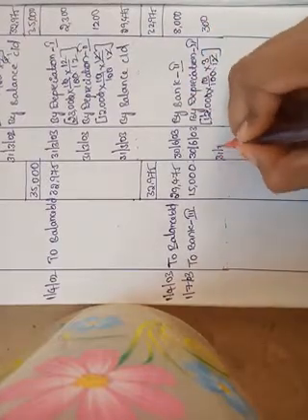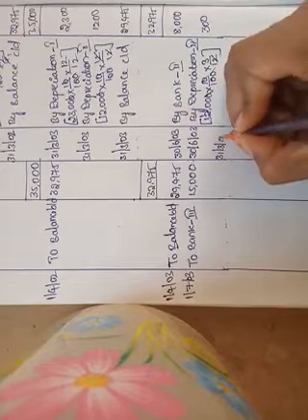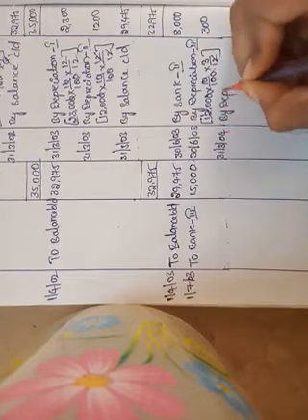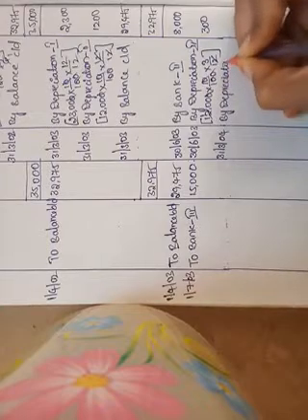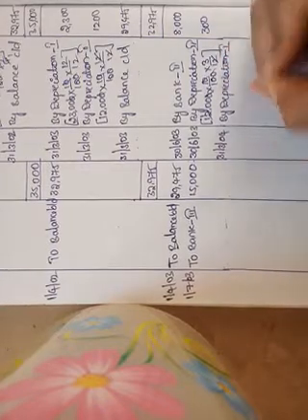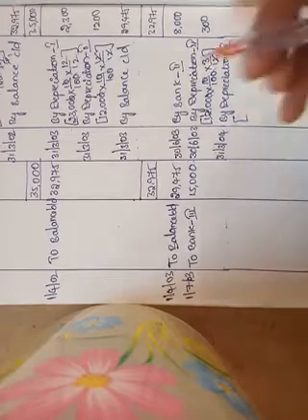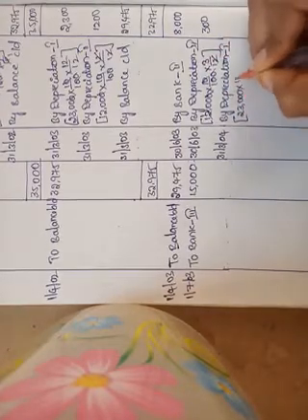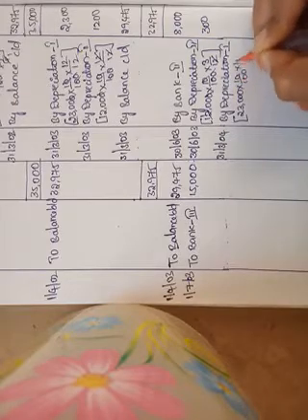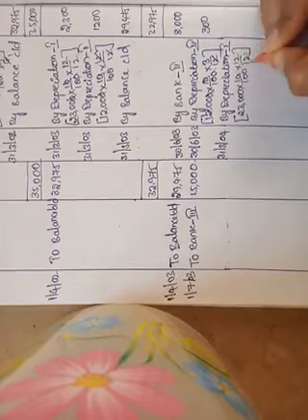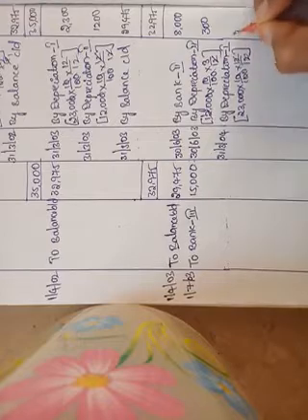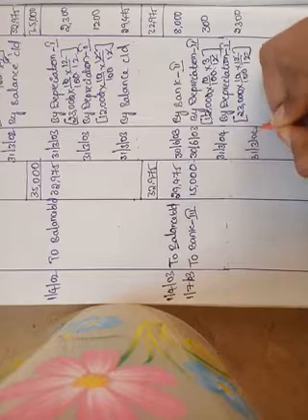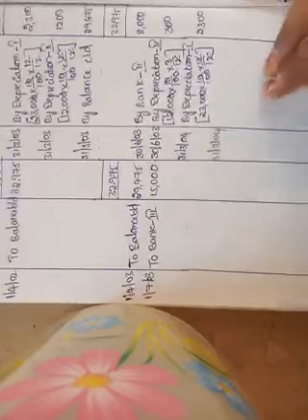Then for the first and third machinery, find out the depreciation at the end of the year, 31st March 2004. By depreciation 1. How much is the original cost of the asset? It is 23,000 into 10 divided by 100 into the total 12 months, which is 2,300. Next, third machinery.